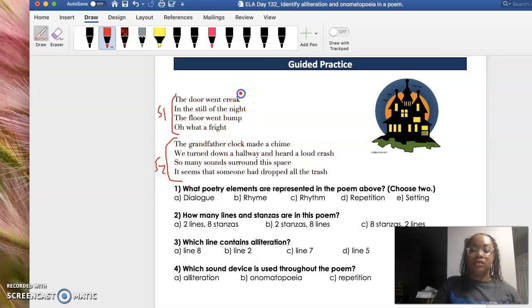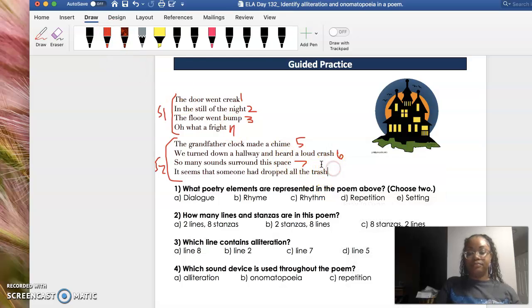And then I'm also going to label my lines. This is going to help with some of the questions for my guided practice. Okay, so if you don't take the time to label and underline your elements, it's going to be really hard for you to actually answer the questions.